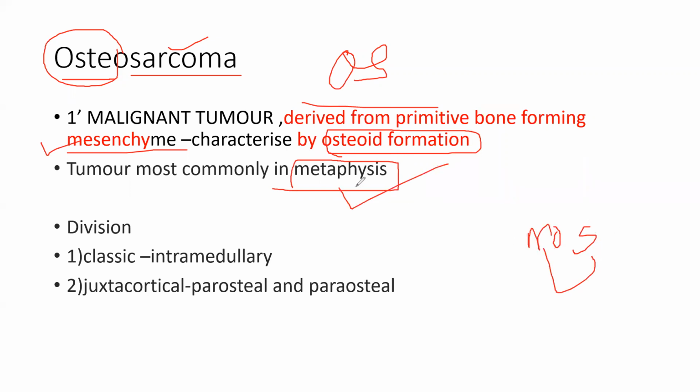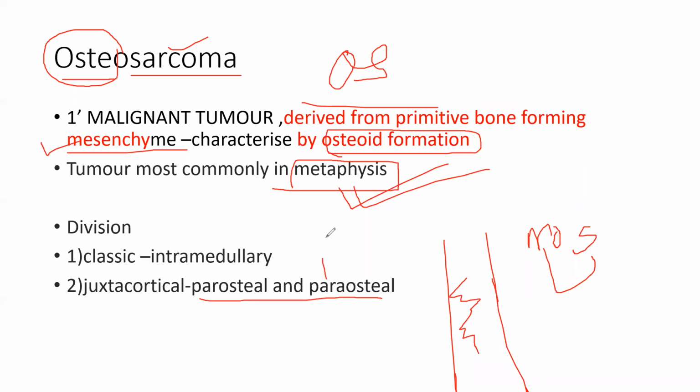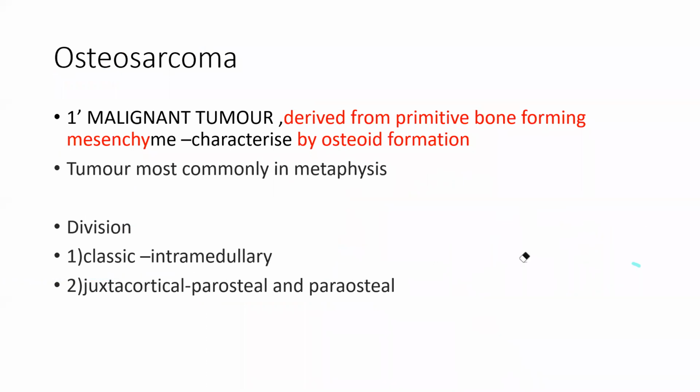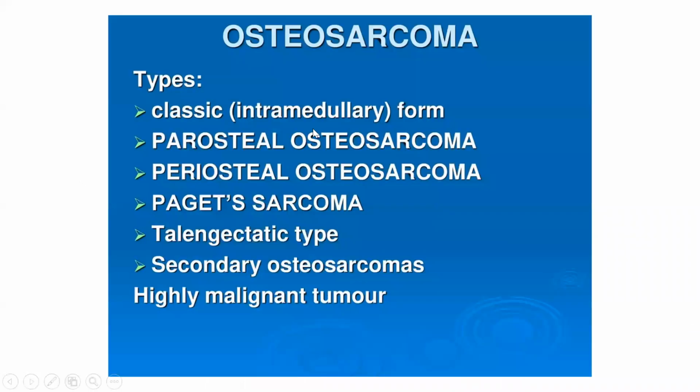Okay, metaphysis. Now the division is obviously intramedullary. It can be inside the medulla, intramedullary, or cortical. In cortical there are two types, periosteal and paraosteal. Okay, there are two types. Osteosarcoma is the most important tumor for PG. This is a primary malignant tumor of mesenchymal cells, metaphyseal, and classical is intramedullary, inside the medulla, while the others are outside, paraosteal and periosteal.